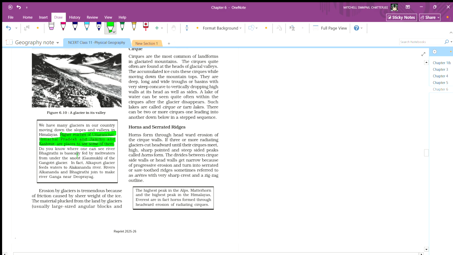The river Bhagirathi is basically fed by meltwater from under the snout, Gaumukh, of Gangotri Glacier. So the river Bhagirathi is made from Gangotri Glacier. In fact, Alkapuri Glacier feeds the water to the Alkananda River, and the rivers Alkananda and Bhagirathi join to make the river Ganga near Devprayag.